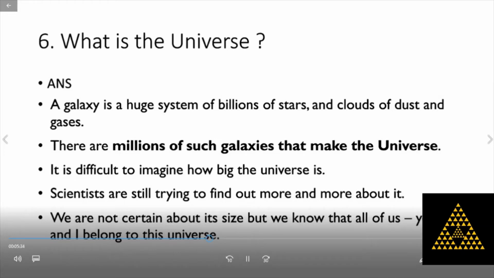It is difficult to imagine how big the universe is. Scientists are still trying to find out more and more about it. We are not certain about its size, but we know that all of us belong to this universe.